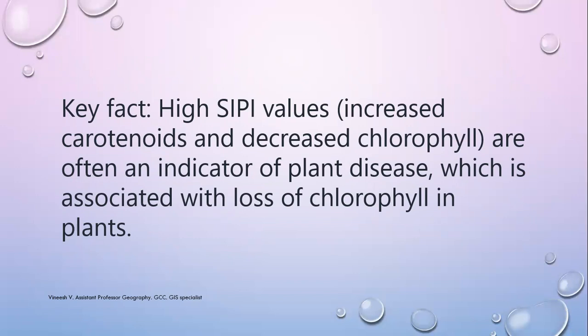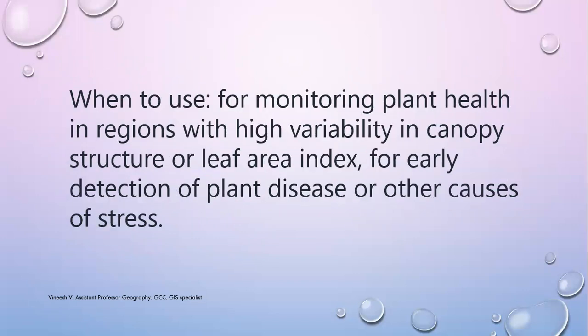It is also helpful for farmers. This tool is used to understand farming, the health of agriculture, different kinds of plants and species. When to use? For monitoring plant health in regions with high variability in canopy structure or leaf area index, for early detection of plant diseases or other causes of stress.